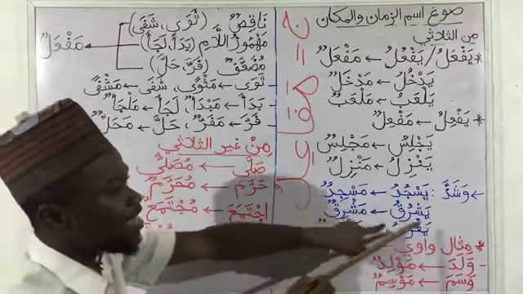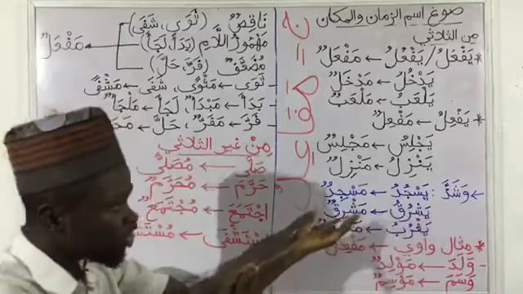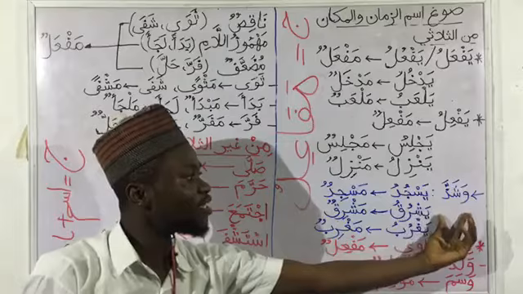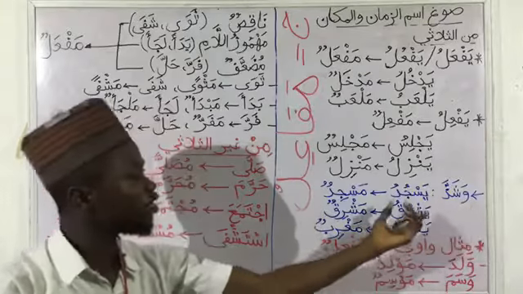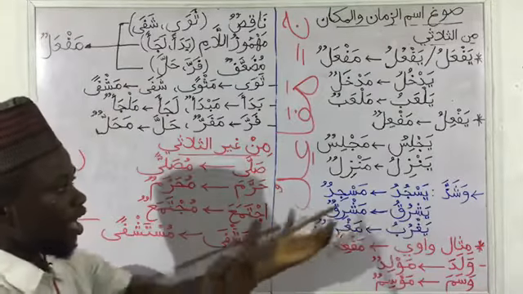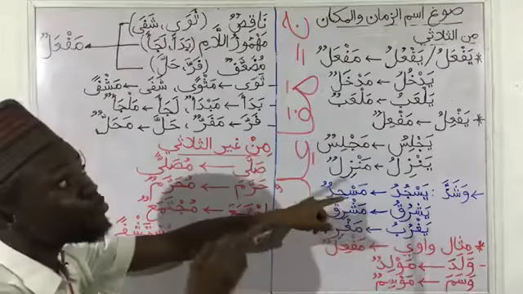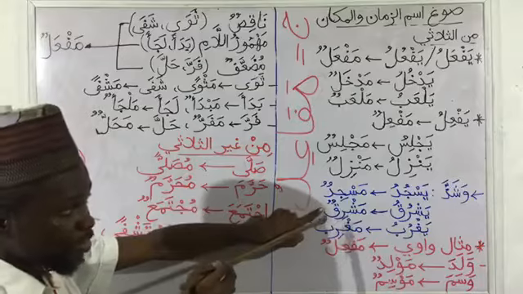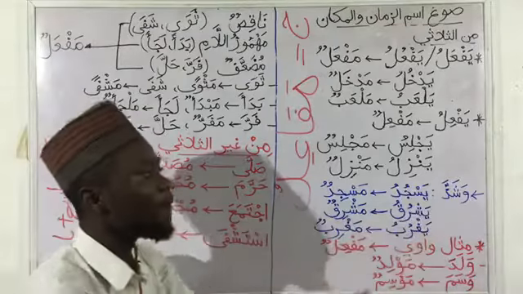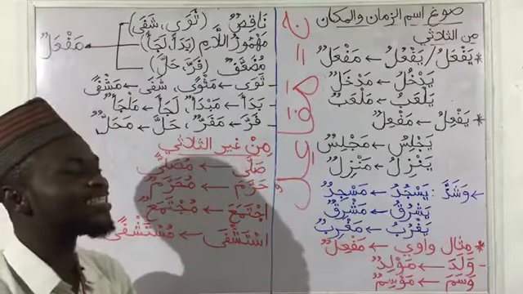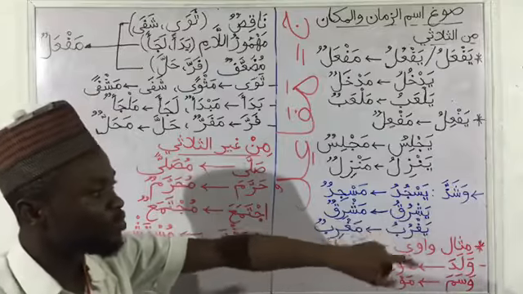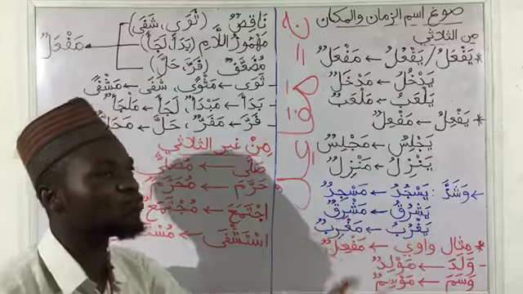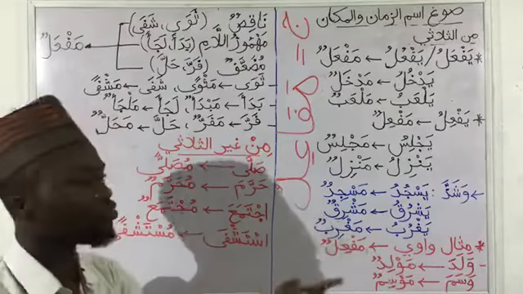The second one here is yashruku, mushrikun, from the aslu, which is sharaka, the mudaari yashruku, and we have mushrikun, which is supposed to be mashrakun, but because they do not follow the rule, that is why we have mashriqun. So the meaning of sharaka means to rise. It rose. So this verb is usually used for the sun.